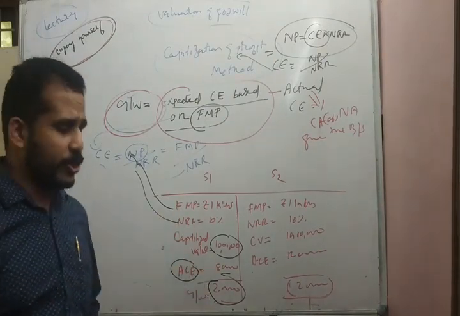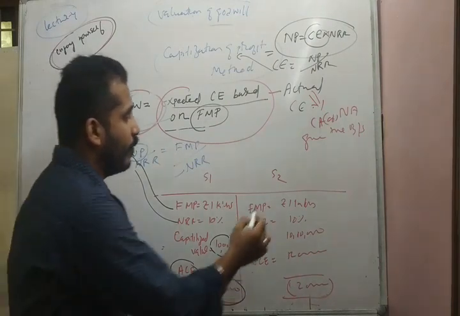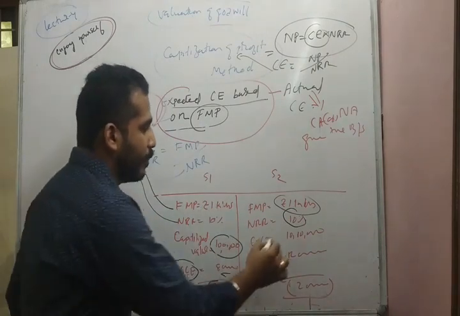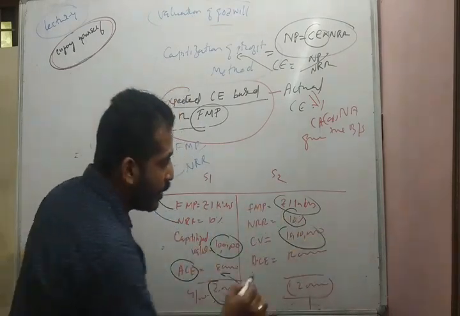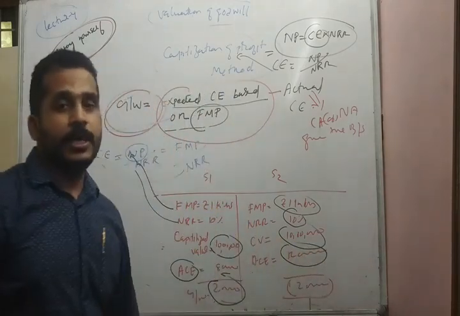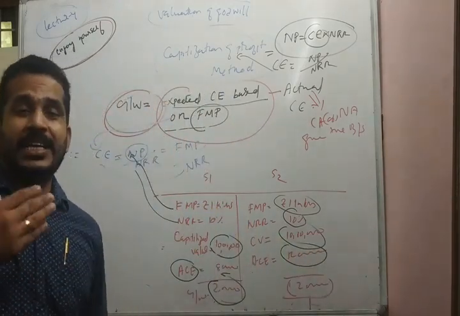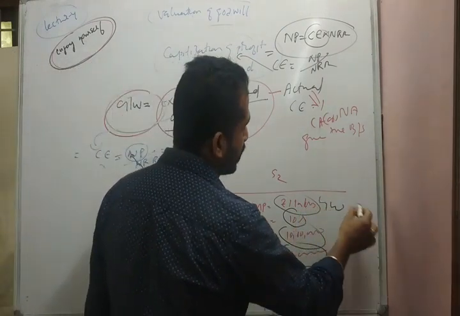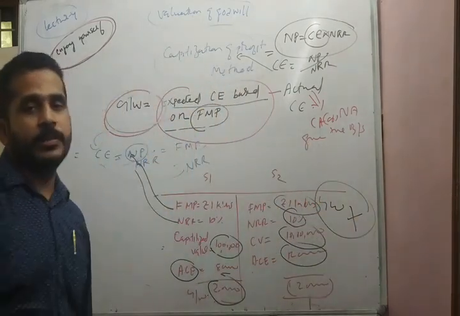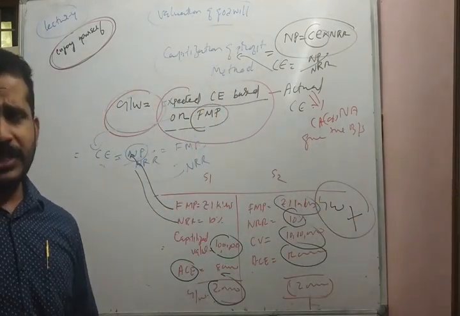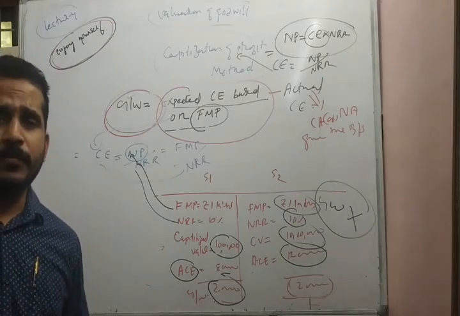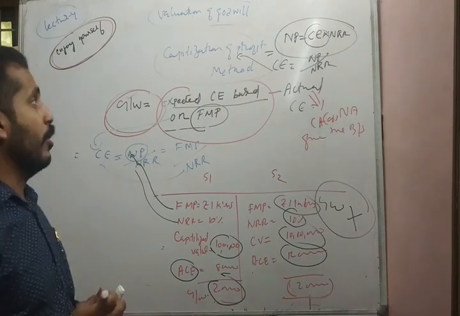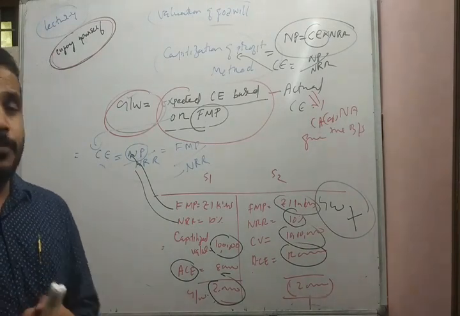Moving to the second situation, taking the same example, FMP 1 lakh, normal rate of return 10%, we get the capitalized value of 10 lakhs. The actual capital employed is 12 lakhs. That means the actual value is more than the expected. There will be a negative figure of rupees 2 lakhs. That means there is no concept of goodwill. So the concept of goodwill arises under the capitalization of profit method when the expected capital employed is greater than the actual capital employed. So this is all about the capitalization of profit method.